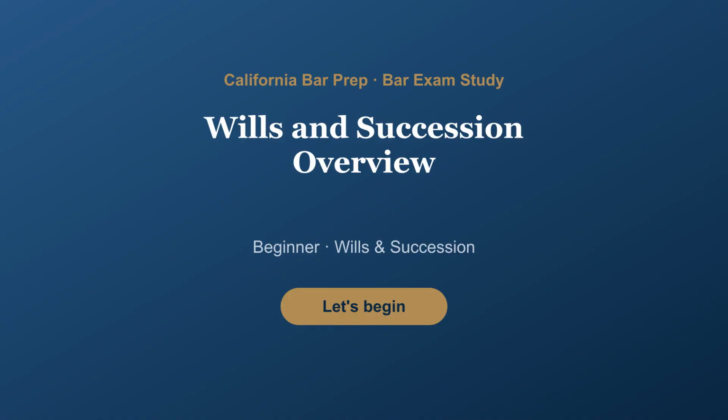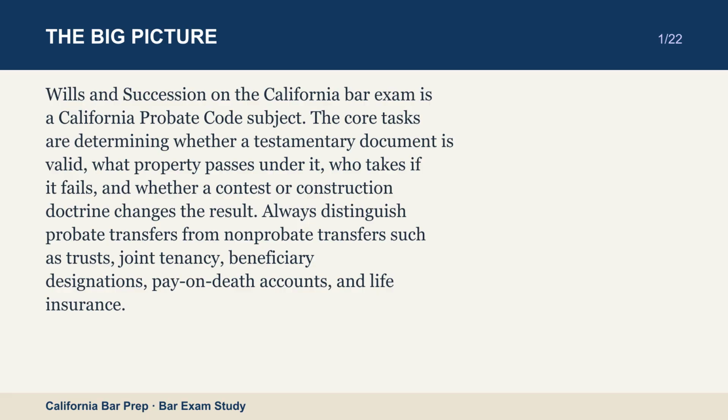In this lesson, Wills and Succession Overview. Let's begin. Wills and succession on the California Bar exam is a California probate code subject. The core tasks are determining whether a testamentary document is valid, what property passes under it, who takes if it fails, and whether a contest or construction doctrine changes the result. Always distinguish probate transfers from non-probate transfers such as trusts, joint tenancy, beneficiary designations, pay-on-death accounts, and life insurance.